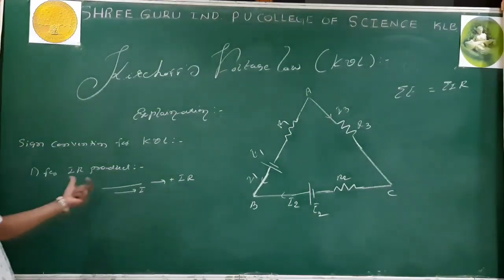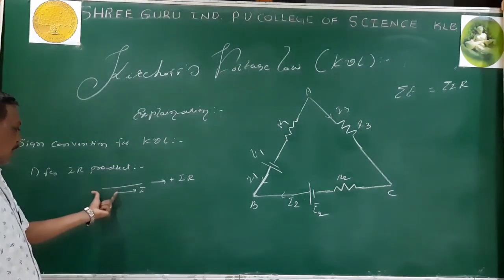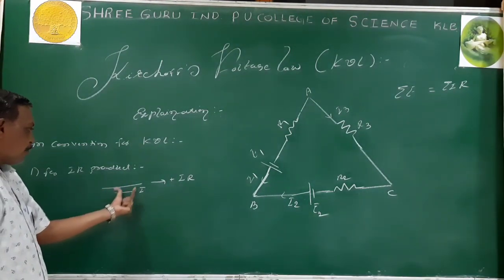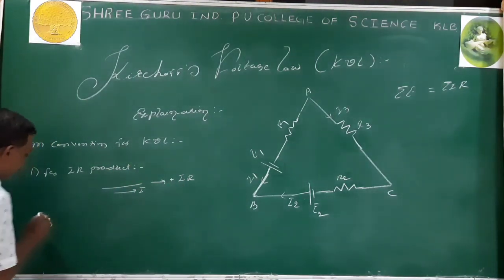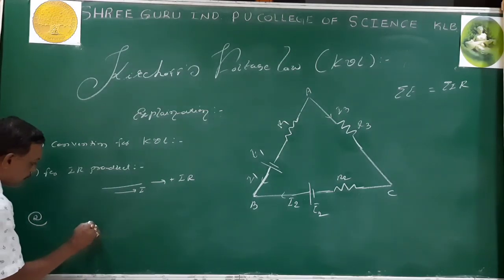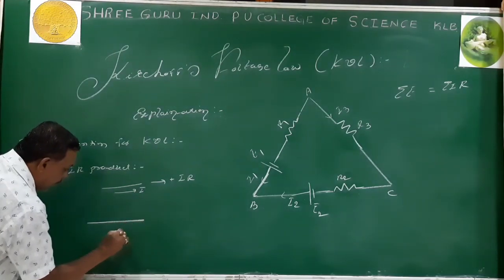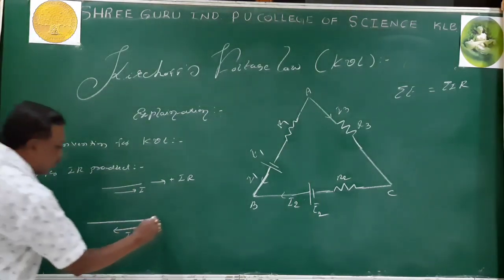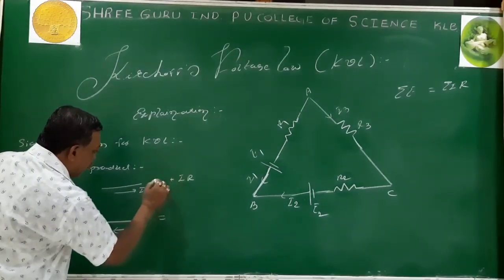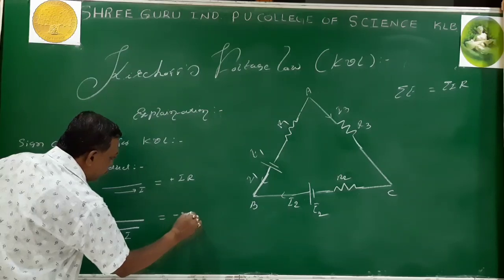While tracing the loop, if the current is along the direction of your trace, then the IR product is taken as positive. Second one: while moving in a loop, if the current is opposite to the direction of your motion, then the IR product is taken as negative.